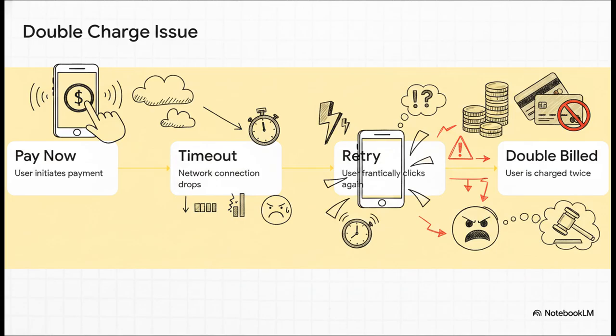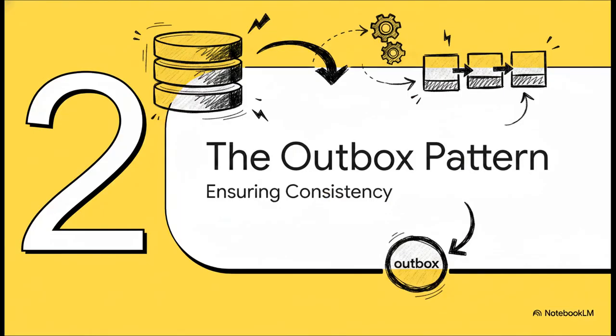Step 1, a user clicks Pay Now at the end of their ride. Step 2, their mobile network hiccups and the request times out. Step 3, the user panics and clicks Pay Now again. And step 4, well, without specific architectural guardrails, that simple little network timeout leads directly to double charging the user. In the real world, this isn't just a bug, it means customer support nightmares, hefty chargeback fees, and serious regulatory scrutiny.